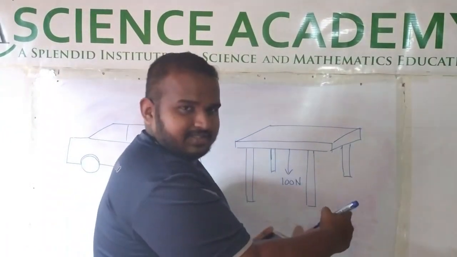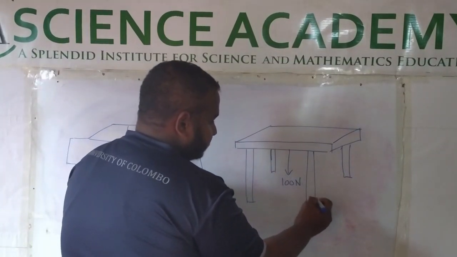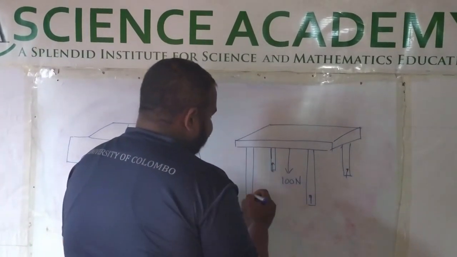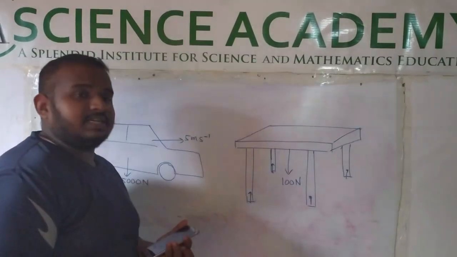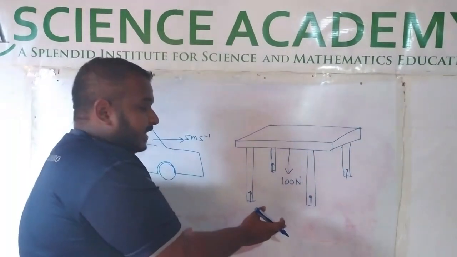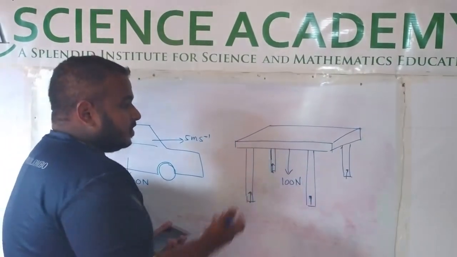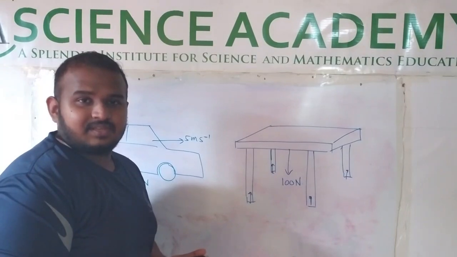When the weight acts, the normal reaction will be given by the Earth's surface to the table. So there is a force acting, and also there are resultants. The opposite forces are acting.